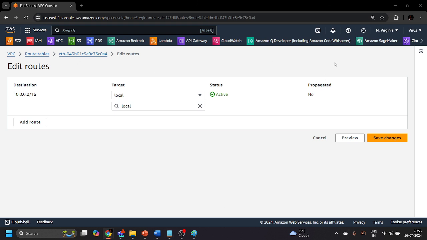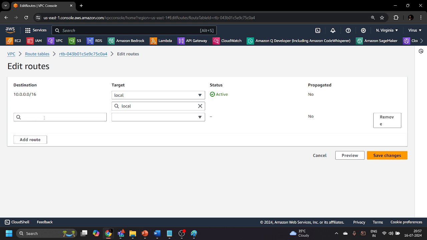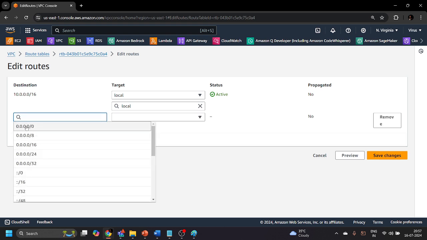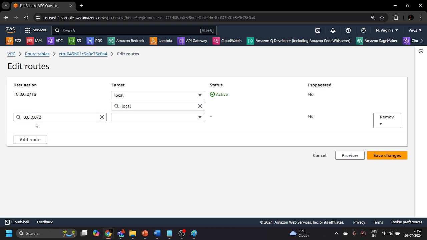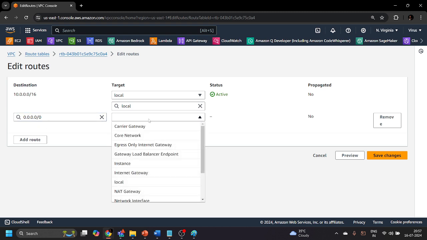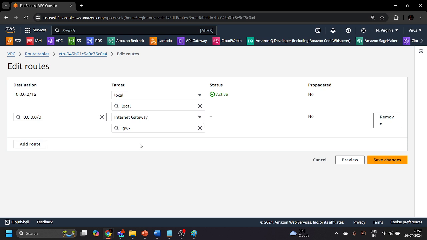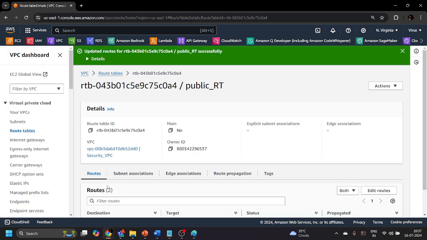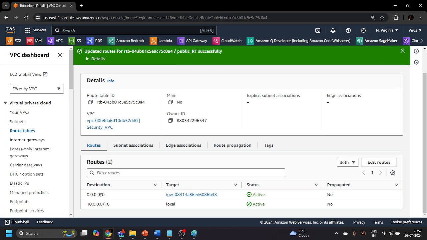Okay, now let's click on this add route button. And what is the route you want to add? I want to add the destination as the internet, that is 0.0.0.0/0. The target should be your internet gateway. And what is the internet gateway? This is your security internet gateway. And let's click on the save changes button. So we have provided one route to the internet for this public route table.